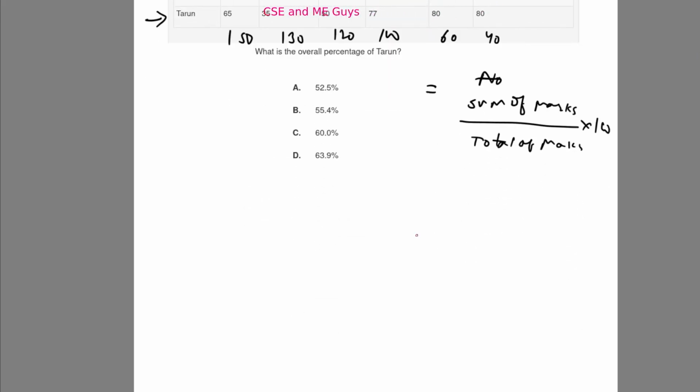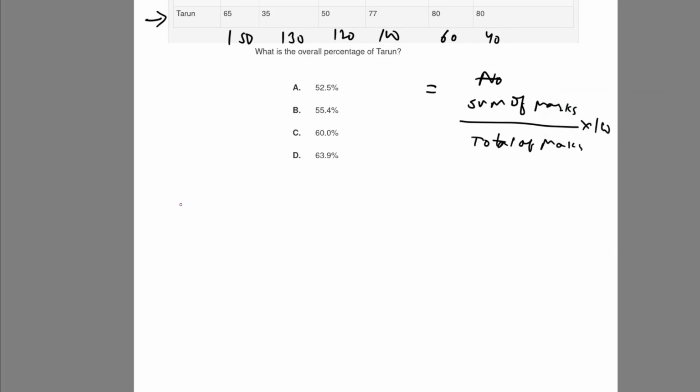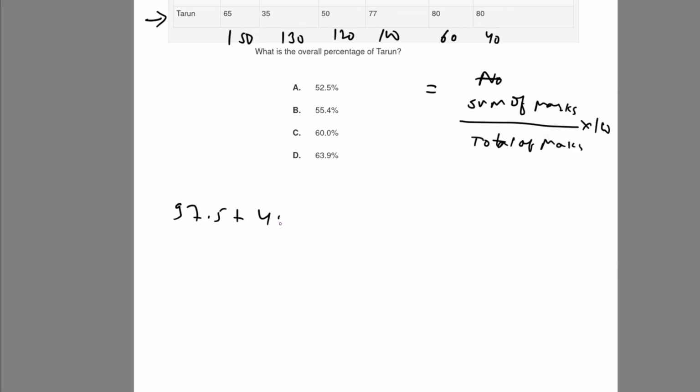Now I'm going to scroll down. I just have to find the marks from the percentages. 150 into 0.65 is 97.5 marks. So Tarun has 97.5 marks in maths, plus out of 130, Tarun has 35% marks, which is 45.5 marks.